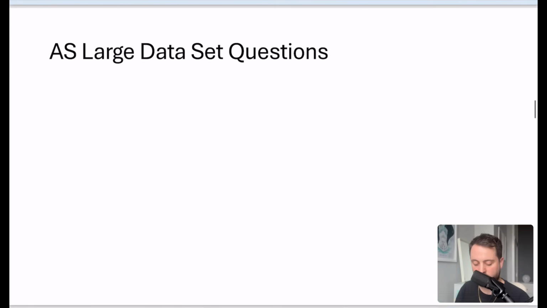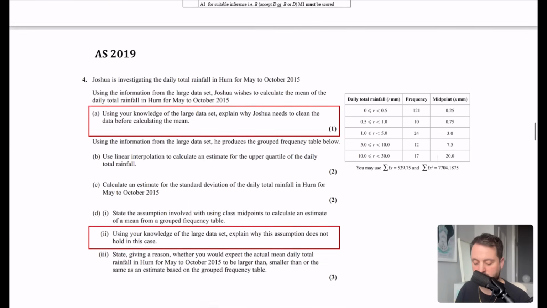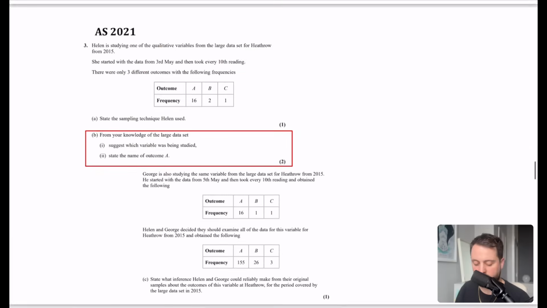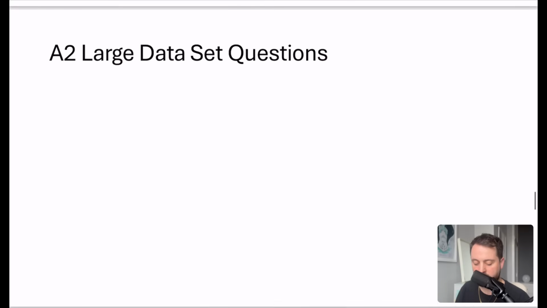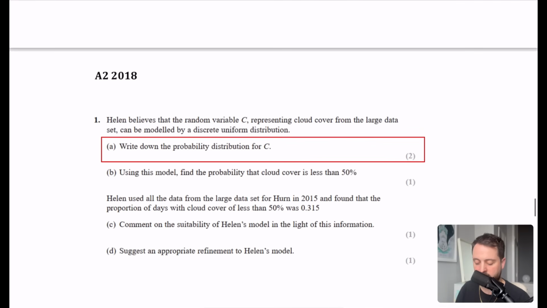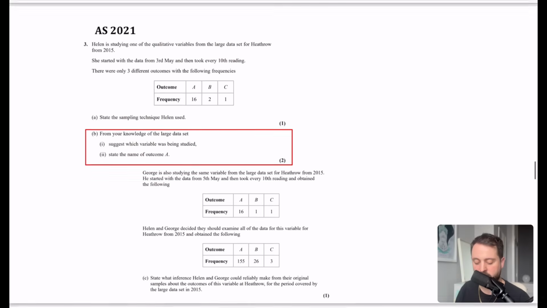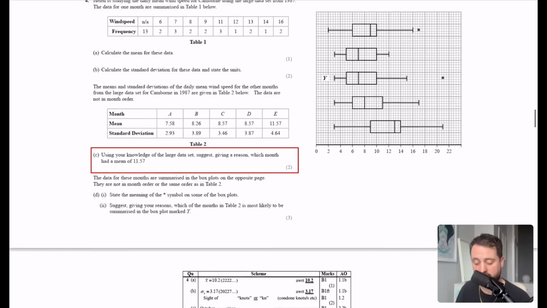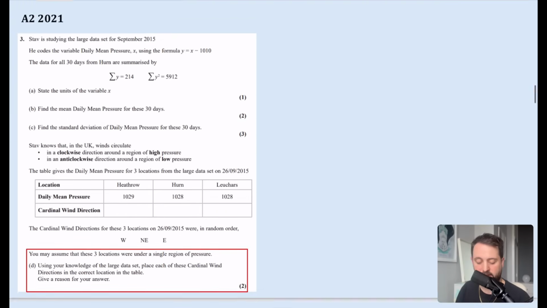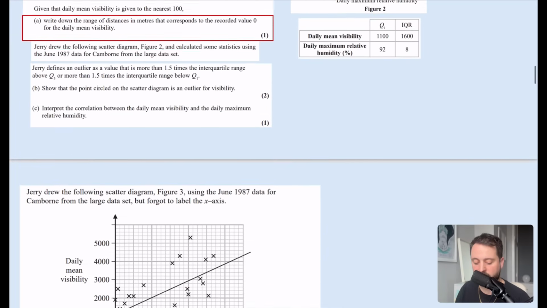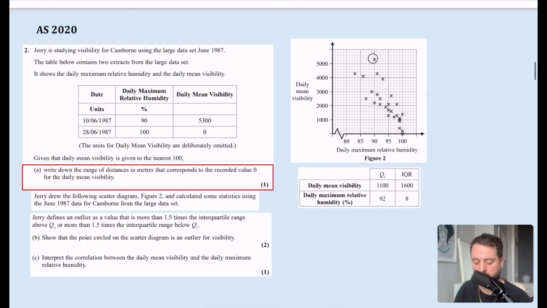And then in the rest of this document, I've got all of the AS questions that mention the large data set. And as we go a little bit further on, we've got all of the A2 questions that mention the large data set. You'll notice I've put a red box around the questions that actually ask about the large data set, because if they don't have the red box, you don't need any knowledge of the large data set to be able to answer it. So I'm going to have a go at these couple of questions that have got a red box, and then we'll see if you can do the rest yourself.